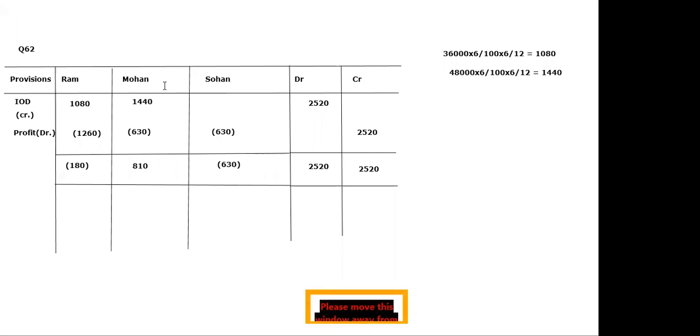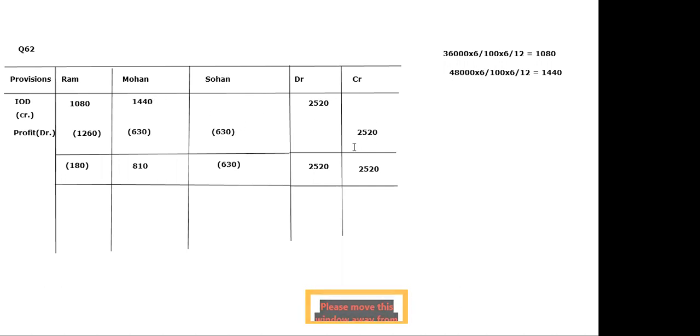Now in this case, the opposite scenario is there, because IOD by mistake has been charged from Ram and Mohan. So the firm will say that this much was charged as IOD from Ram and 1440 was charged from Mohan. Now the firm wants to pay back this IOD. So IOD will be credited here, and the firm will make an estimate that 2520 rupees are required in order to give back IOD to Ram and Mohan. So the firm will tell the partners: I want 2520 rupees, but please pay back this amount in your profit sharing ratio. It means 2520 will be borne by Ram, Mohan and Sohan in their profit sharing ratio, which is 2:1:1. So 1260 will be returned by Ram, 630 by Mohan and 630 by Sohan.